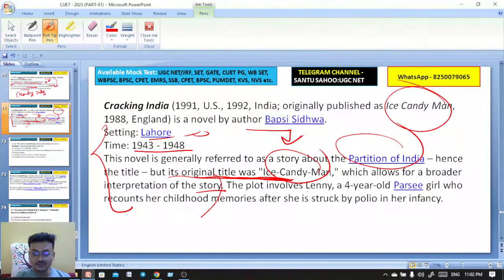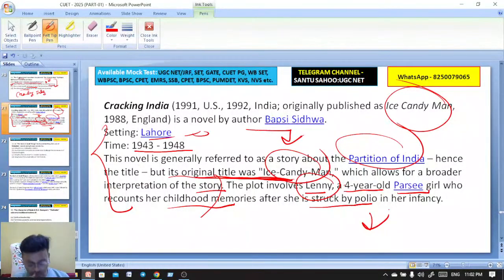The plot involves Lenny, who is a 4-year-old Parsi girl who recounts her childhood memories after she is struck by polio in her infancy. So we have here an important character, a Parsi girl, that is Lenny, a 4-year-old. She is actually struck by polio in her infancy. Where is the setting? It is in Lahore, remember.